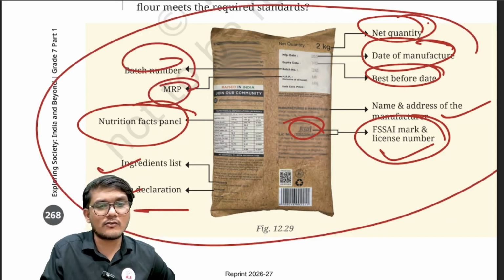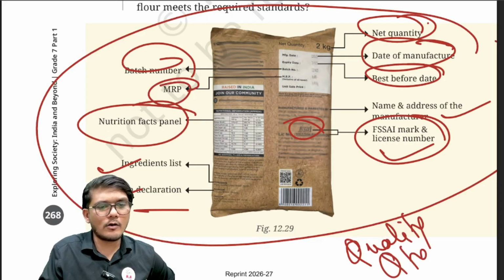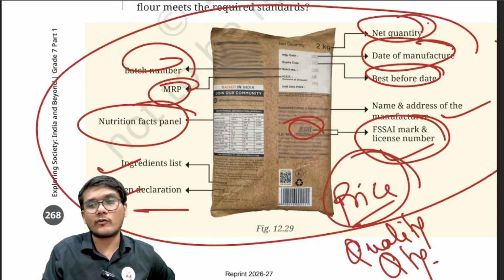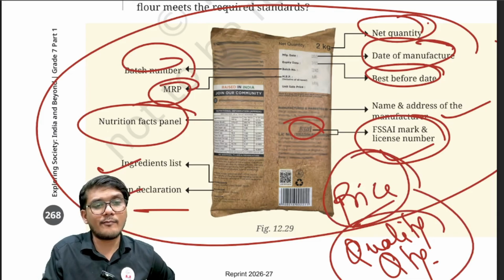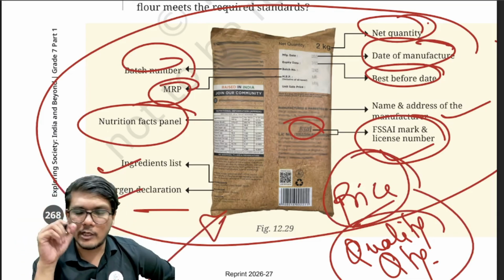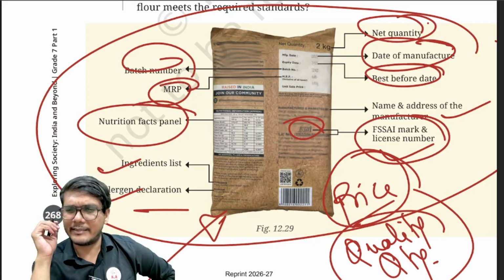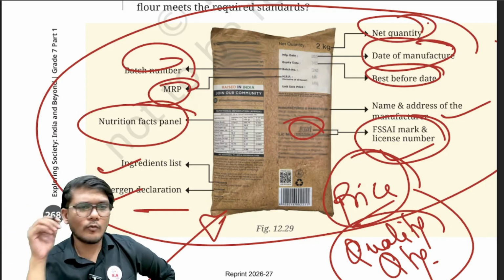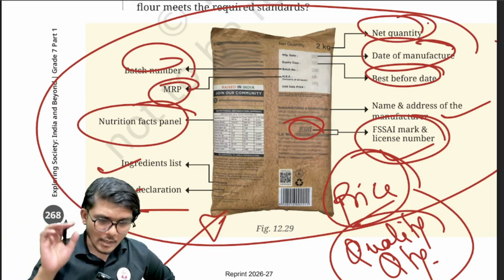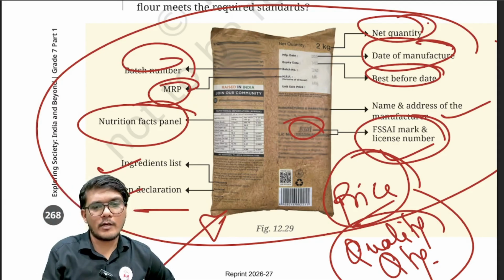Using all these things, you can understand the quality of the product, the quantity of the product, and the per unit price of the product, whether it is costly or not. All this can be derived by looking at the label on that particular product, or the backside generally is where the label is. Looking over there is what you can basically see the quality and quantity as well.